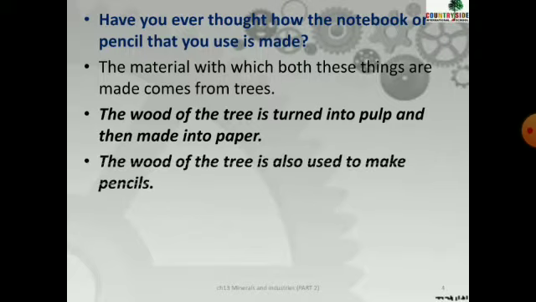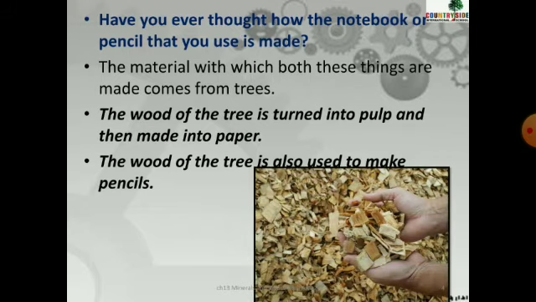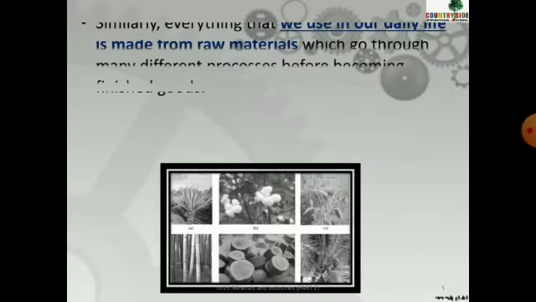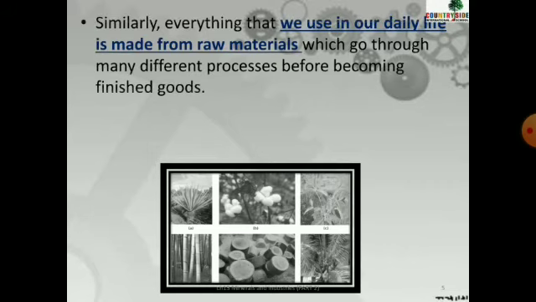Wood of the tree is also used to make pencils. If you see a pencil, the upper layer of the pencil is made up of wood. So again, the wood is used to make pencil and wood is also used to make paper. In the same way, we use many things in our daily life that are made up of different materials, and that material is called raw material.